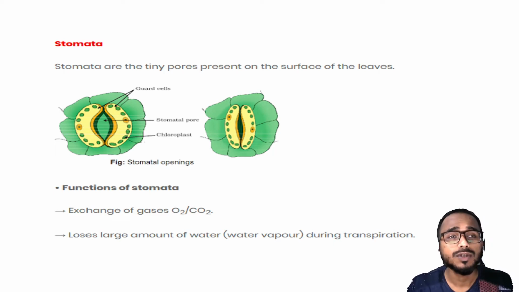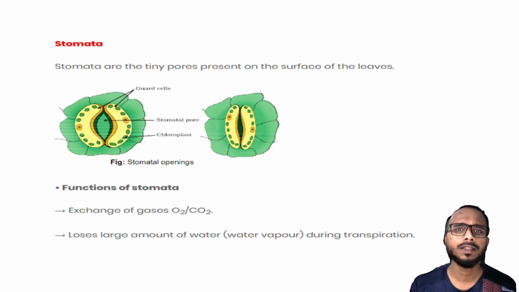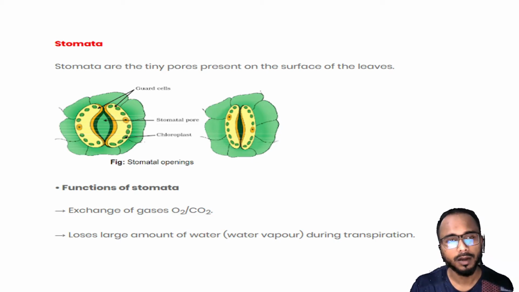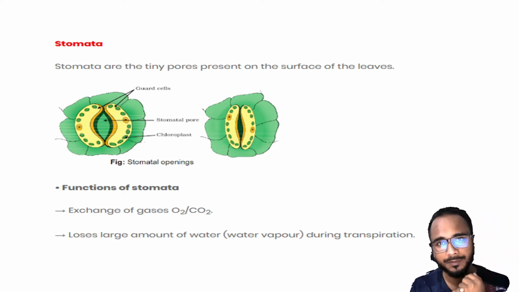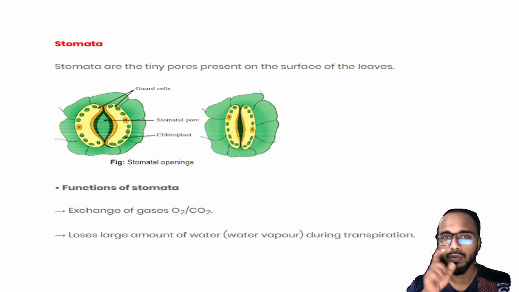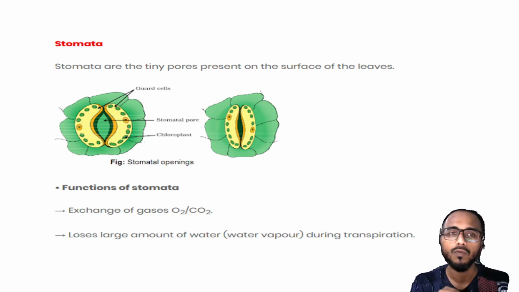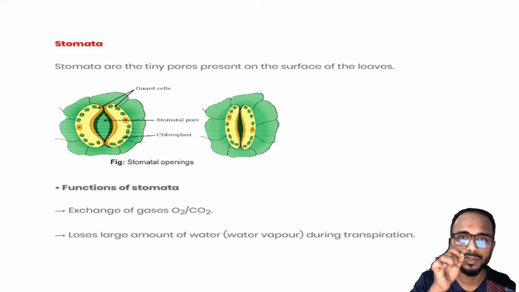So next we move to stomata. I think you have heard this word stomata. Stomata is what? If you see a leaf, any leaf of any plant under a microscope, you will see very tiny pores, just like the pores that we have on our skin, okay. We have very tiny pores on our skin through which sweat comes out. If you're tired, if you're doing hard work, we all sweat. If your sweat comes out, it comes out through the small, very minute pores. Similarly, the tiny pores that we cannot see, it is very difficult to see with naked eyes. You will see them under a microscope, okay.